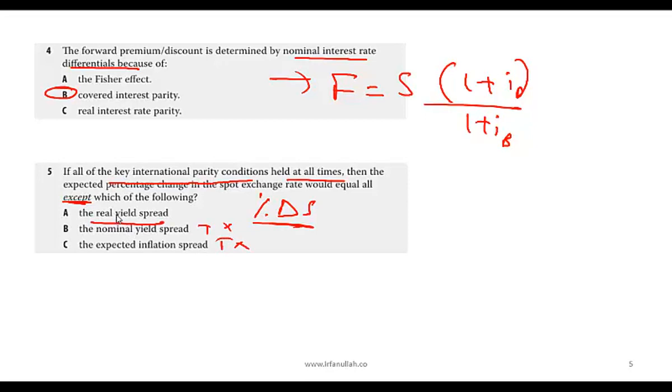If all the conditions hold, and one of those conditions is real interest rate parity, then what is the real yield spread? The real yield spread is the difference between the real interest rates, which is zero. So that would be zero regardless. Therefore, A is the correct answer, because if conditions hold, then the real yield spread is zero no matter what. Okay, again, notice that these questions are not that difficult, but they require you to have a basic understanding of all the relationships.